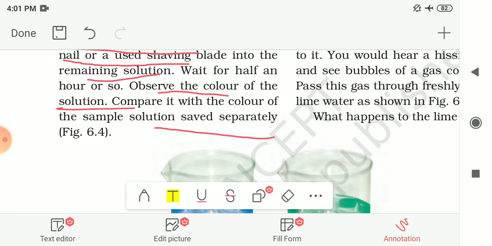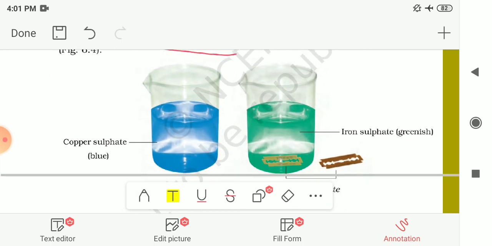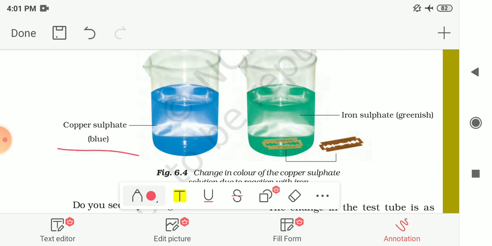Here in the figure it is shown to you. Earlier, when we dissolved this copper sulfate in the water, it looked blue in color. And after adding this shaving blade in the solution, after half an hour the color of the solution will change and it will look greenish in color.